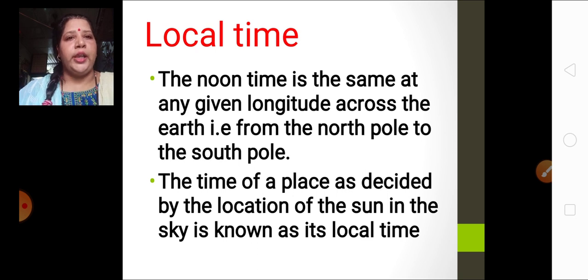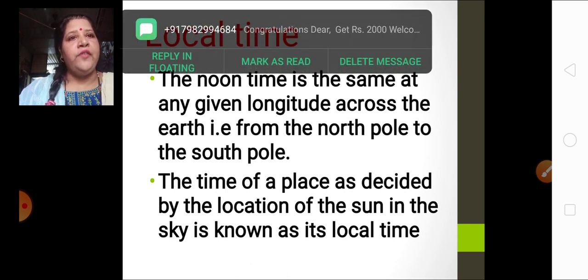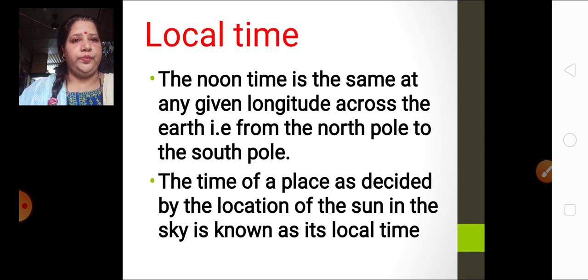What is local time? The noon time, that is 12 noon, is the same at any given longitude across the earth. Any particular longitude, the noon time will remain the same on that longitude. Whether it is in the north pole or the south pole, wherever that longitude is, everywhere we will find the same noon time.